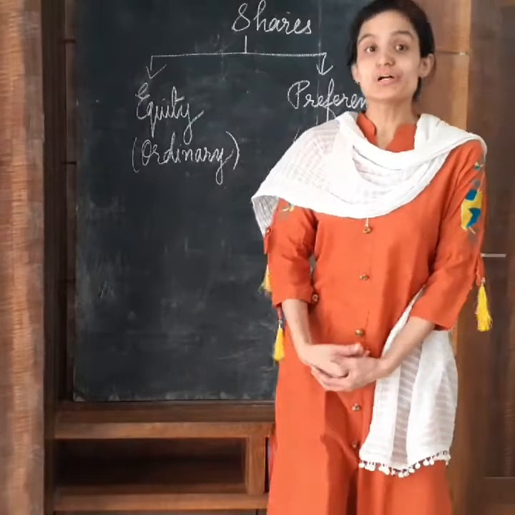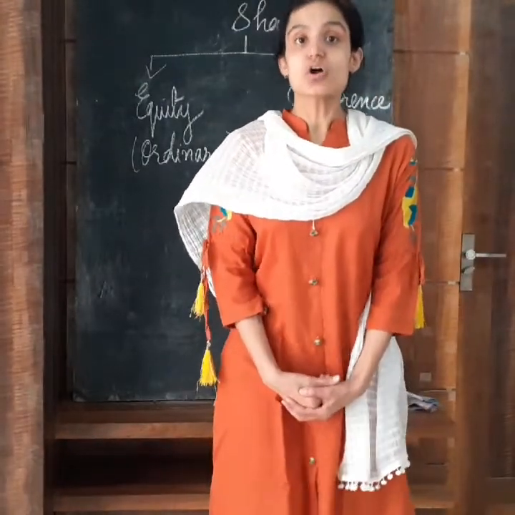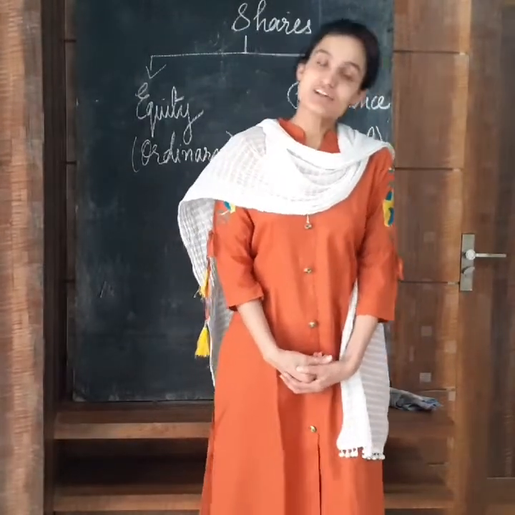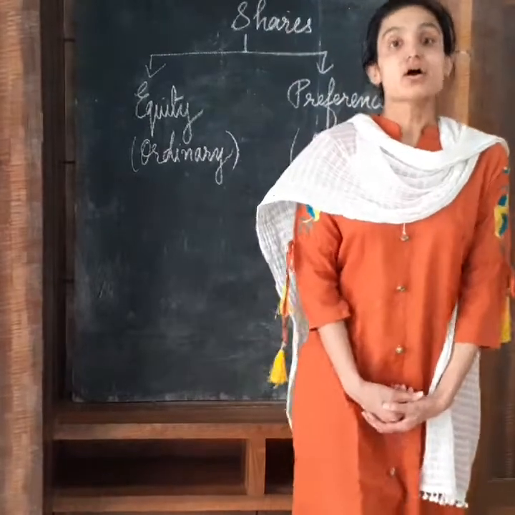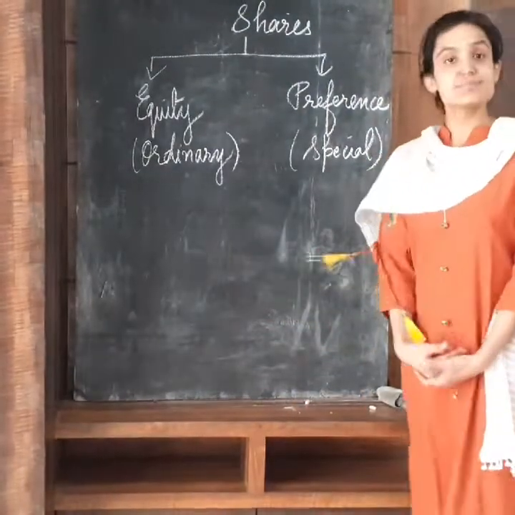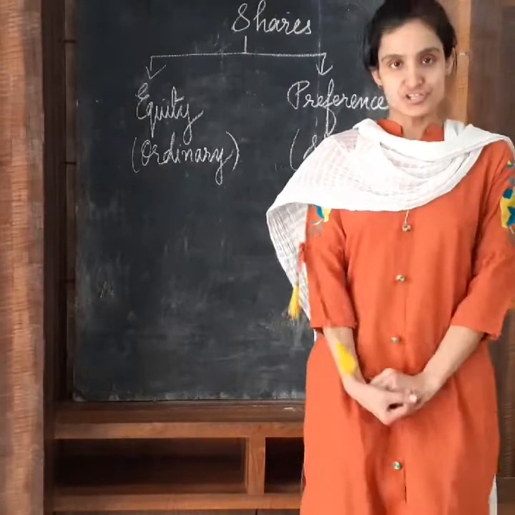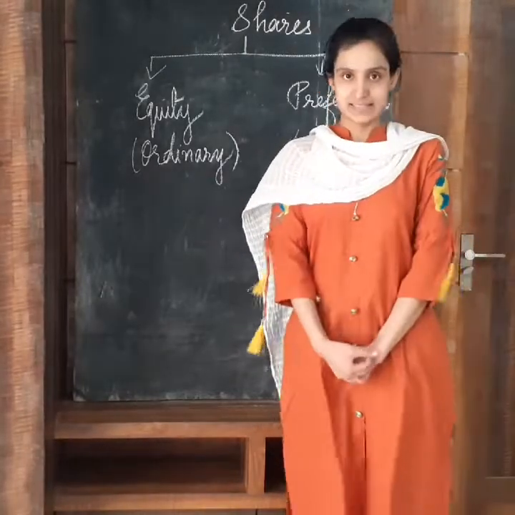As I have told you earlier, equity shares are ordinary shares because they do not carry any preferential rights, and preference shares are special shares because they carry two preferential rights, or we can say two preferences.